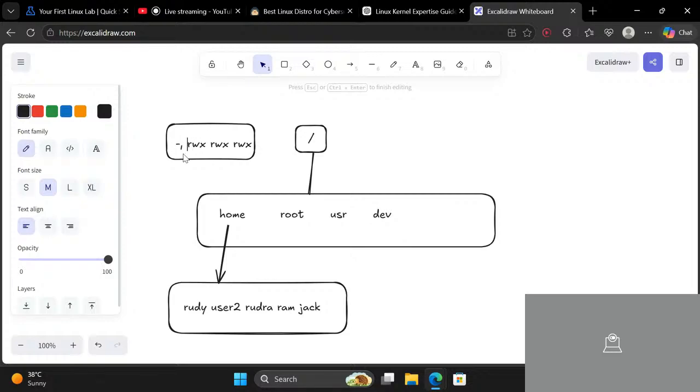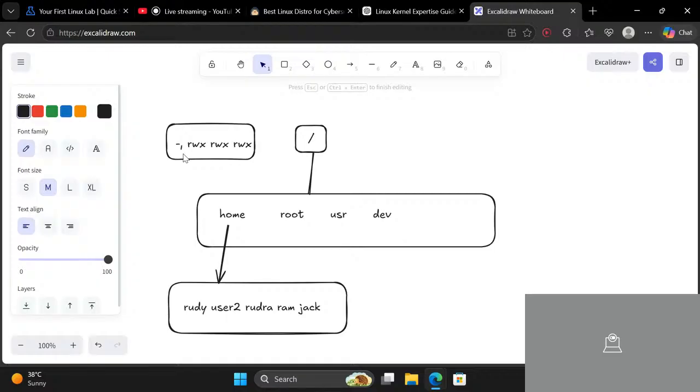The one who created has all the permissions, which is to read, to write, and to execute. The second one is for the members of the group to which the user belongs. Those members will also get read, write, and execute. And this is for those users who are not in the group and who are not the prime user who created this. So they will have read, write, execute.